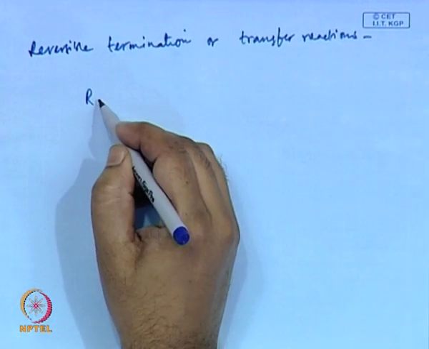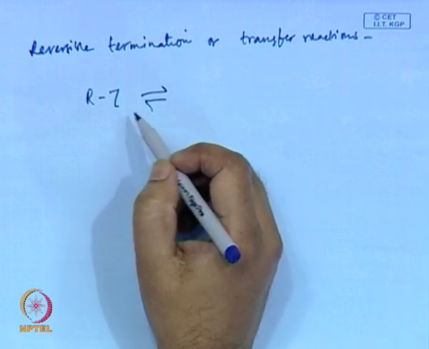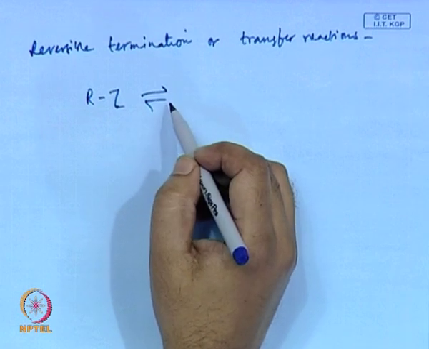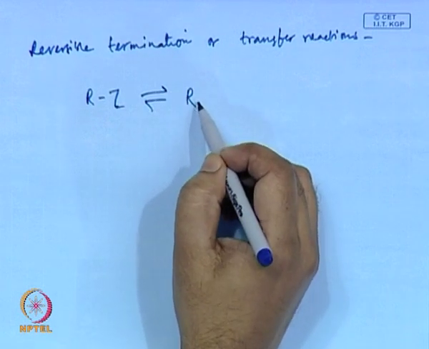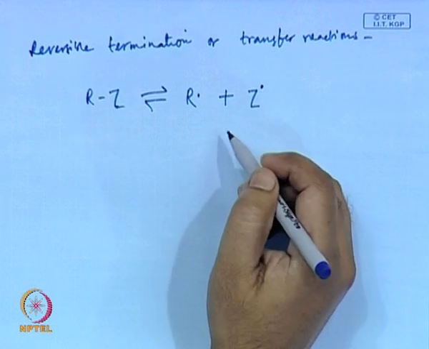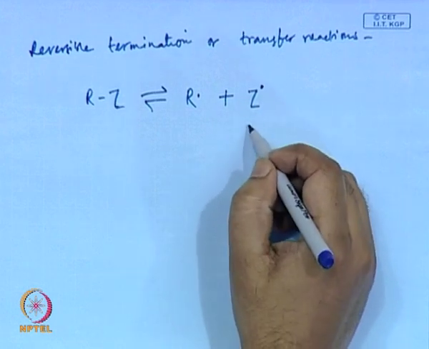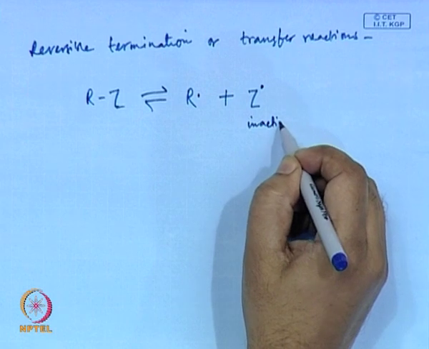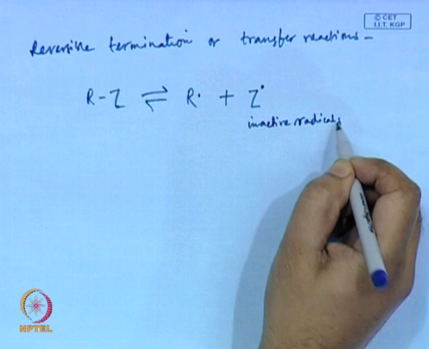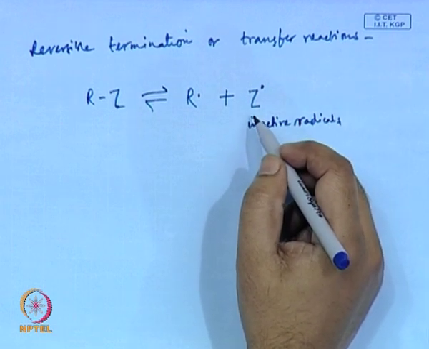Say I have an initiator molecule which is RZ. Typically, in normal reactions we write a single arrow, which means an irreversible reaction. In this case we are writing a double arrow, which means this is a reversible reaction. Now, if the structure of Z is such that it is an inactive radical, then it would not take part in the propagating step.